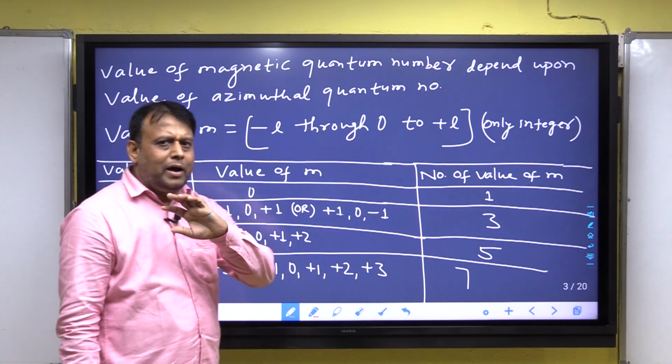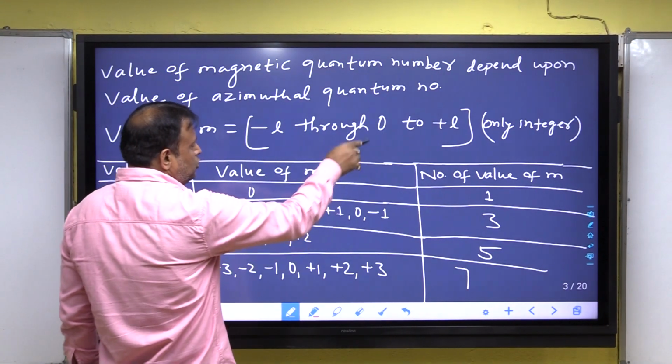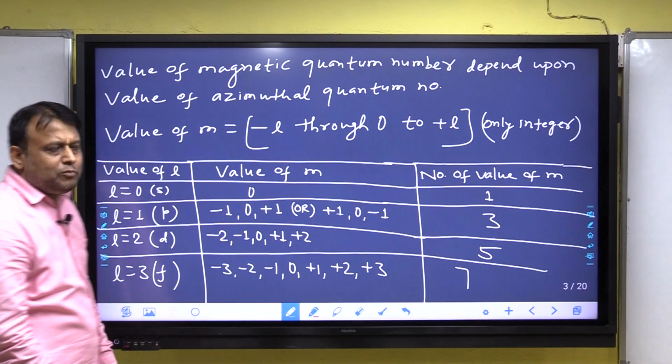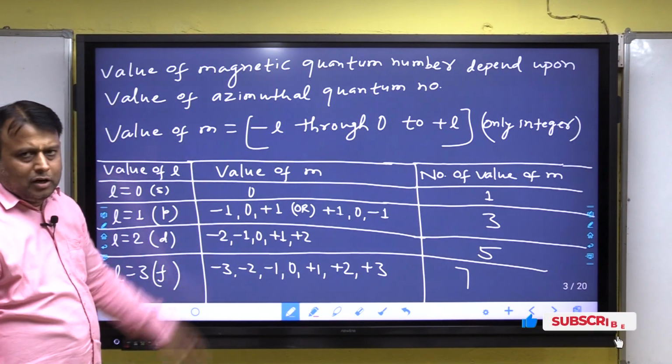Magnetic quantum number is never a fraction, but negative integers, 0, and positive integers from minus L to plus L, where L is azimuthal.